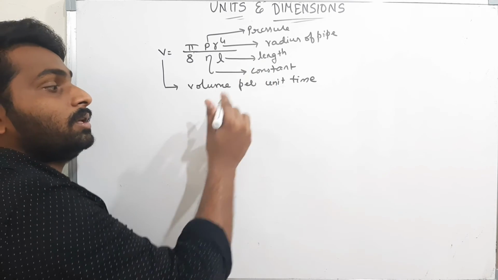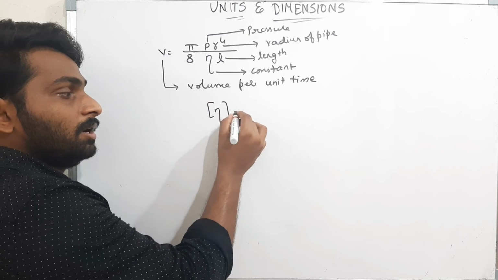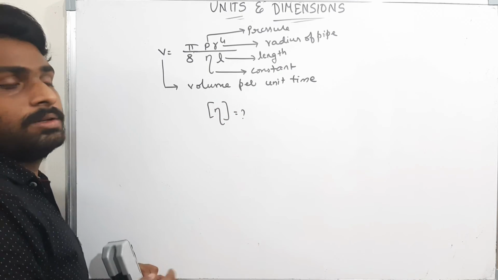Now they told us to find the dimensional formula for this eta. Now we will find it. Now what's the eta?